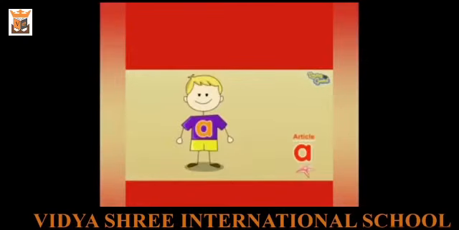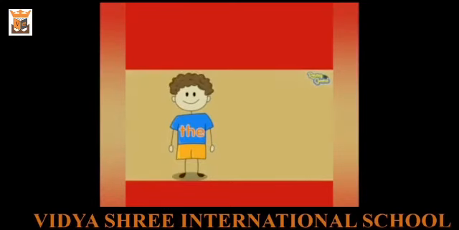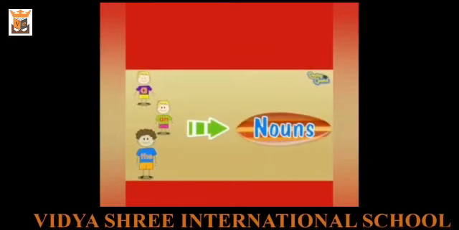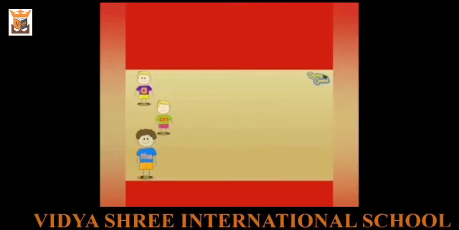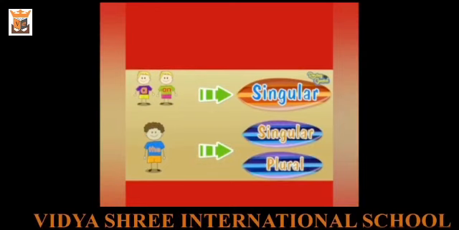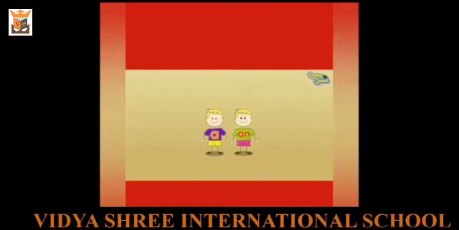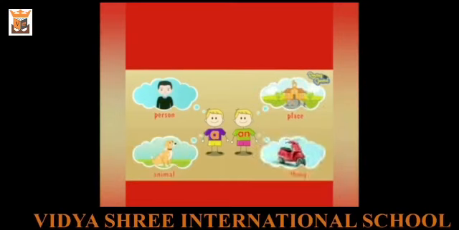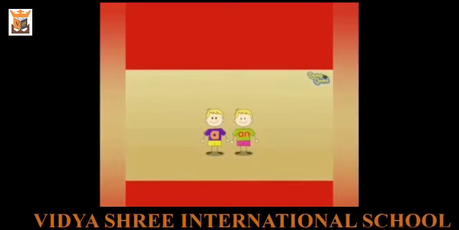Introducing article brothers. Meet the 3 article brothers a, an and the. All 3 brothers like to point out nouns. The twin articles a and an like to point out singular nouns. The elder brother, the, likes to point out both singular and plural nouns. A and an are usually seen with one person, one place, one animal and one thing. Though they are twins, both have different hobbies.